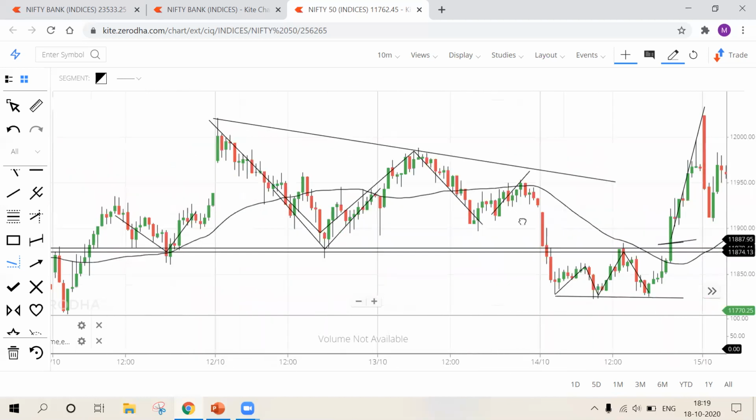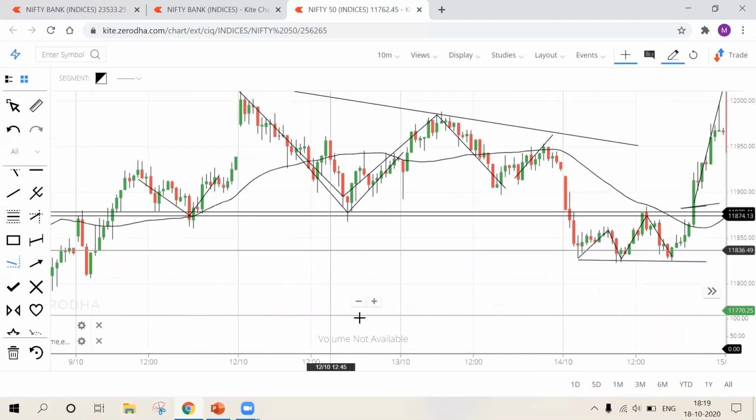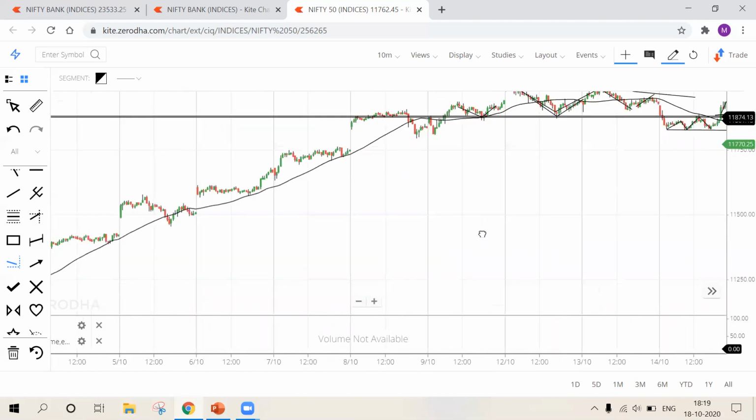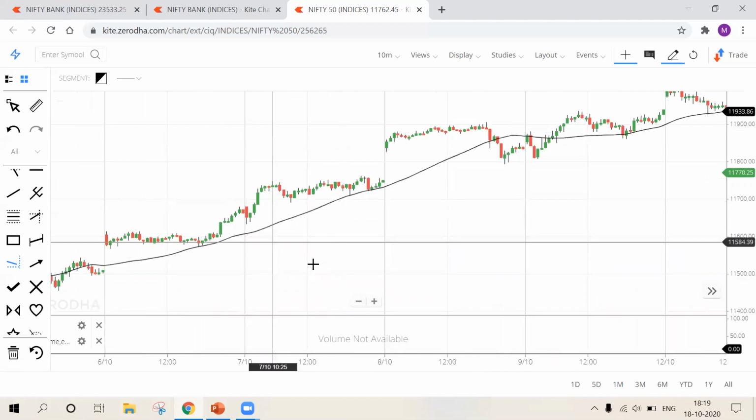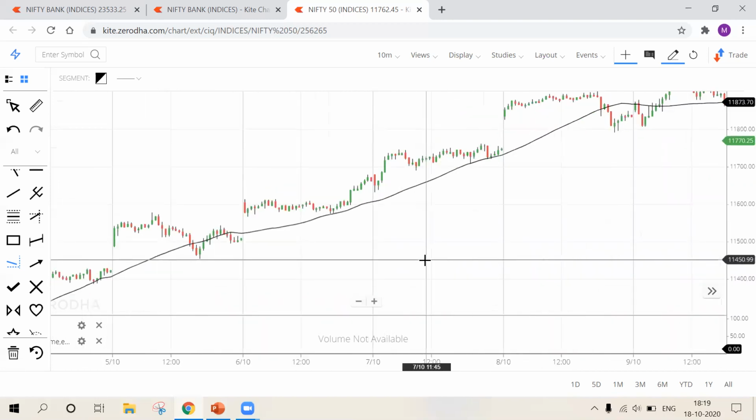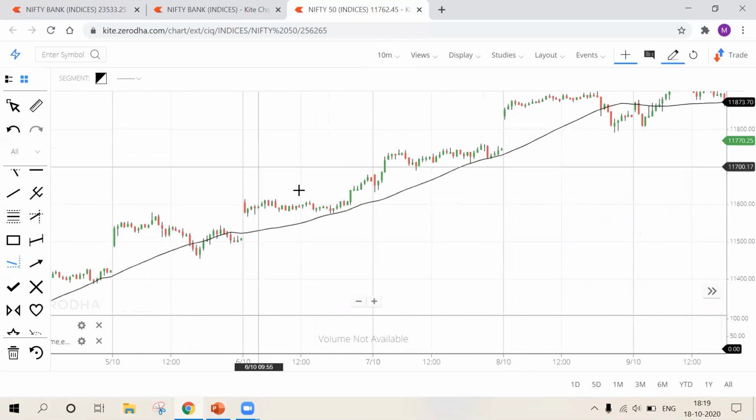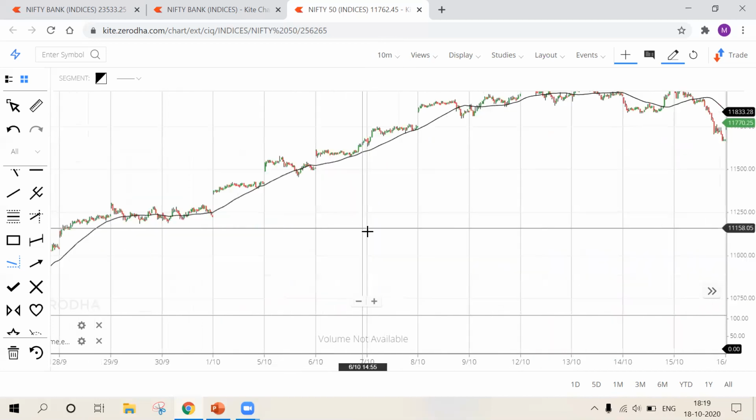Now I'll explain this with another example. All right, let me delete them first. Let's search for a third reaction. And guys, the time frame should be strictly 10 minutes.